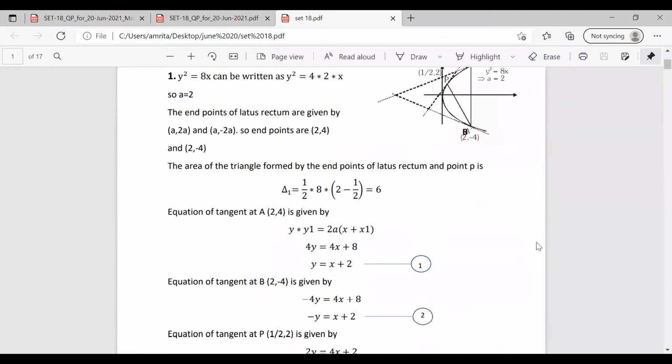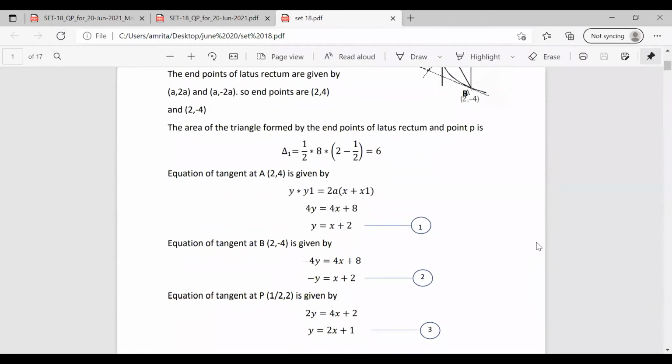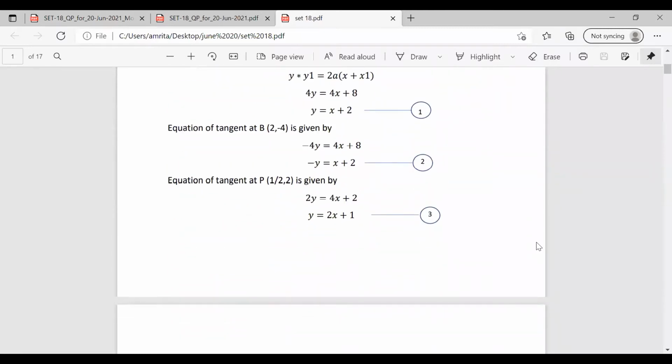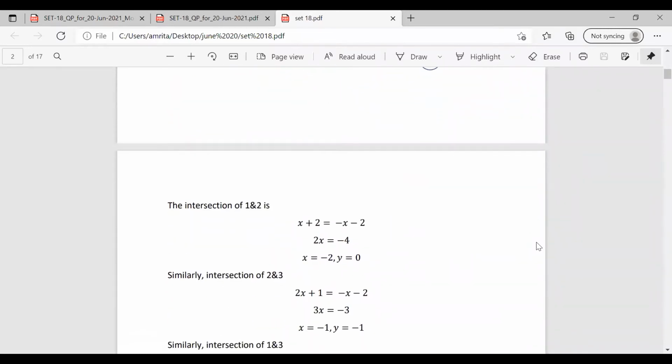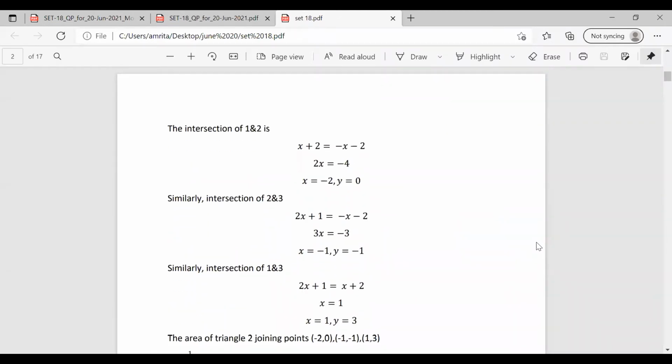Similarly, for equation 2, minus y equal to x plus 2, and y equal to 2x plus 1, we get minus x minus 2 equal to 2x plus 1. We have 3x equal to minus 3. Similarly, for the intersection of the equations 1 and 3, equating 2x plus 1 equal to x plus 2, we have the values of x and y.